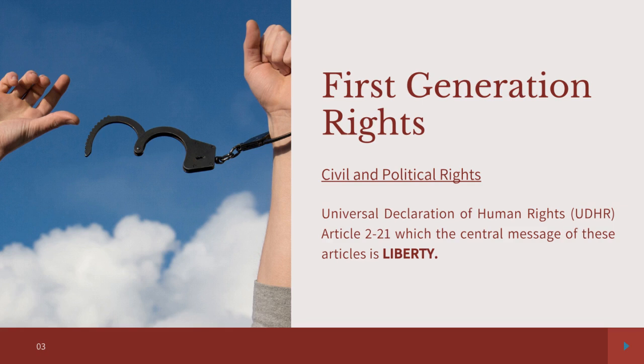The first generation rights, which are composed of civil and political rights, are largely inspired by the writings of Jean-Jacques Rousseau and John Locke. They argued for the protection of the citizens from the abusive reach of political authority. These rights are designed to prevent the government from unnecessarily interfering in the private affairs of the people. These rights ensure the liberty of the people to be shielded from the state. As such, they are conceived more in negative rather than positive terms.